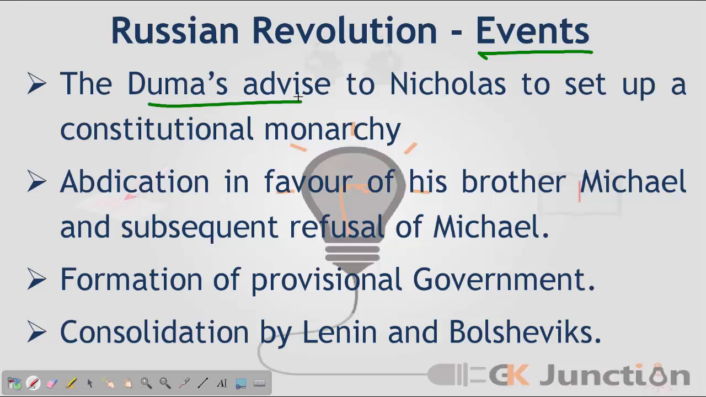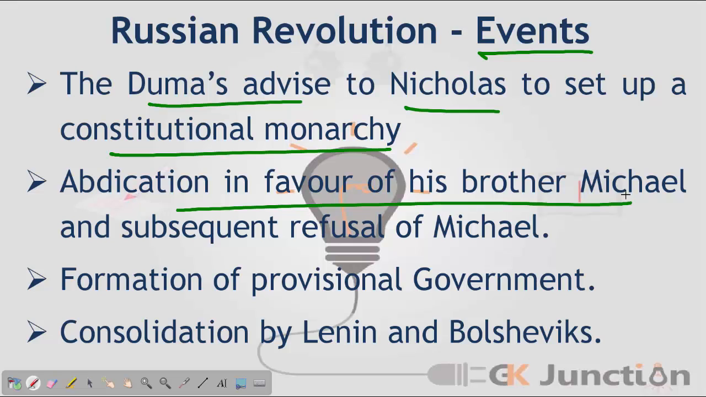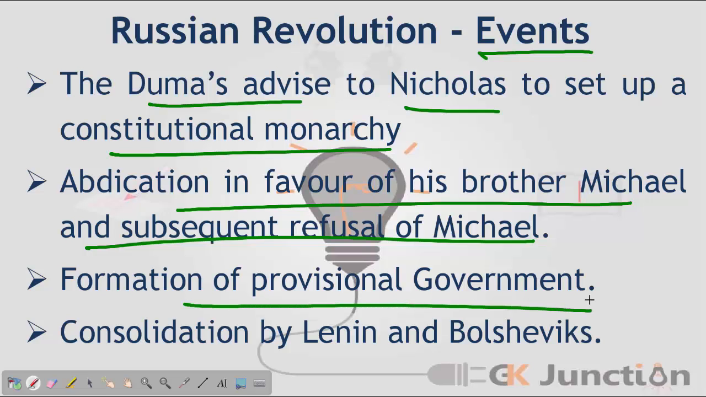The Duma's advice to Nicholas was to set up a constitutional monarchy. His abdication in favor of his brother Michael and the subsequent refusal of Michael to take up the throne led to the downfall of the monarchy. After this, there was a formation of a provisional government by the party that we had already discussed, the Social Democrat Labour Party. They formed a provisional government in a place called Petrograd.